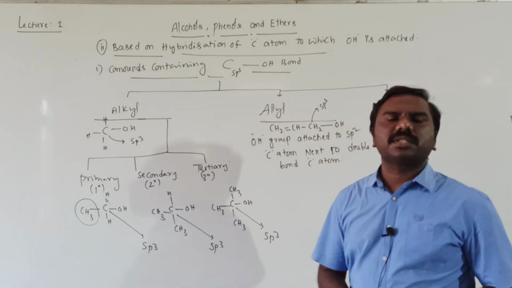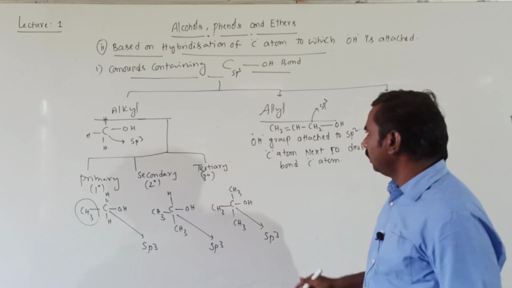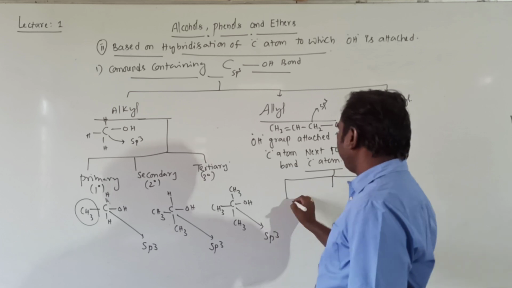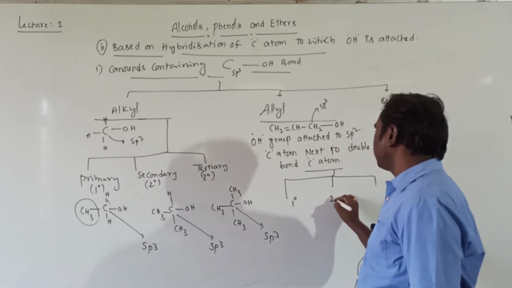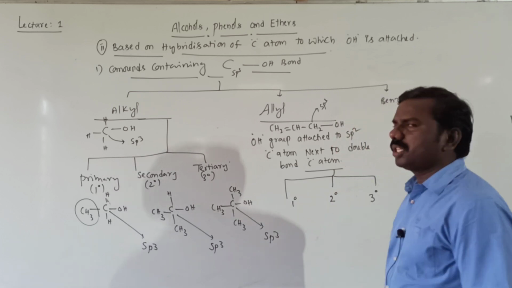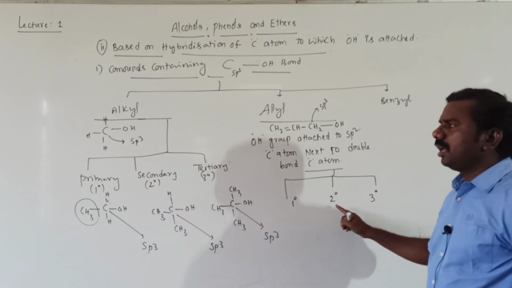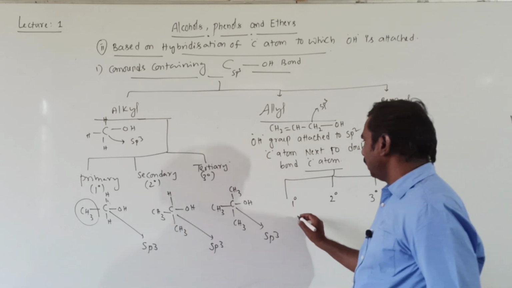Such alcohols are named allyl alcohols. These are again classified into three types: primary allyl alcohols, secondary allyl alcohols, tertiary allyl alcohols.